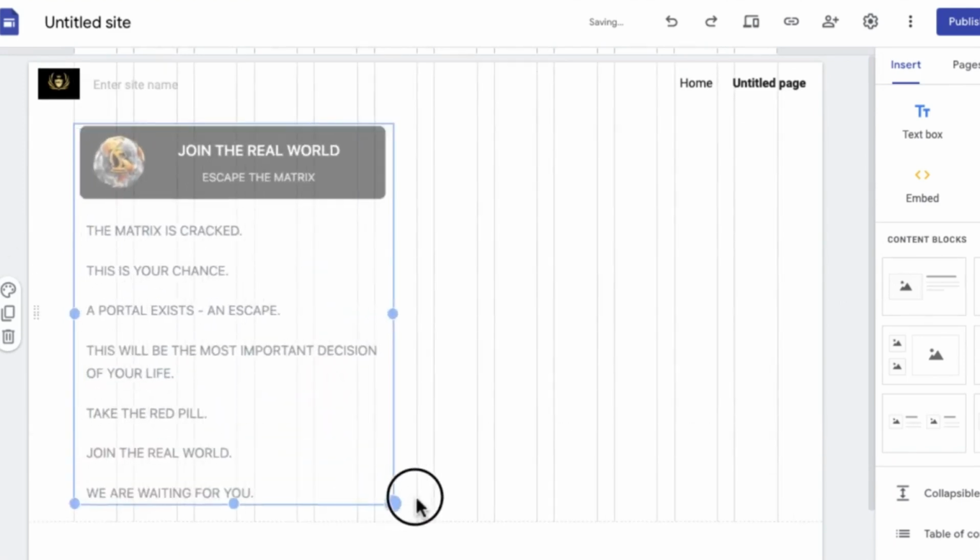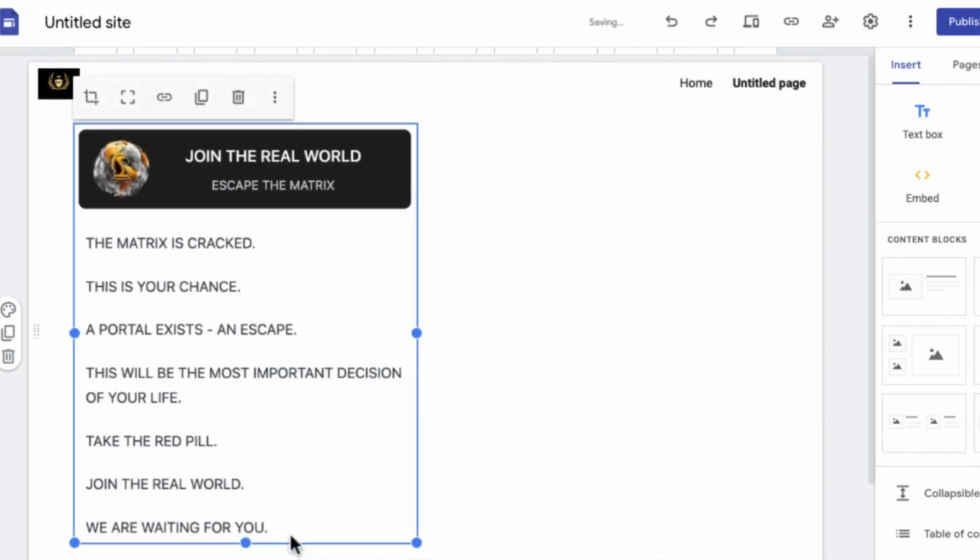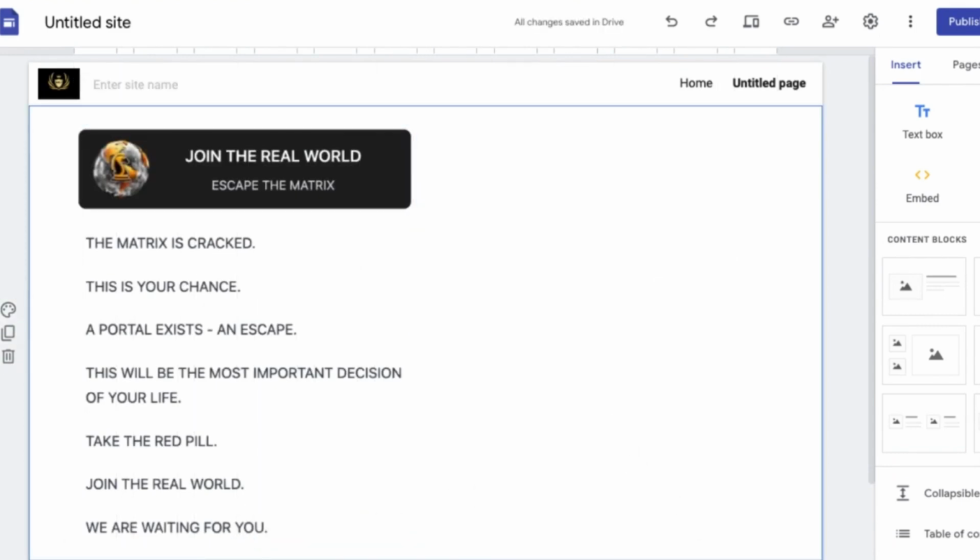And once I click on open, I can drag this and just change the size. I can also change the length, right? So you can see we have this right here. We have the screenshot right here. Escape the matrix, blah blah blah.